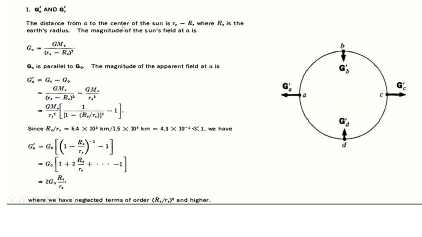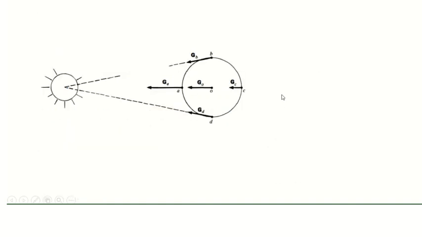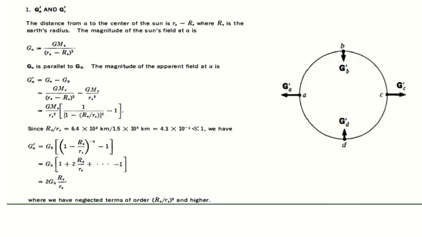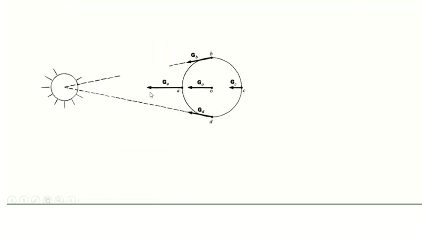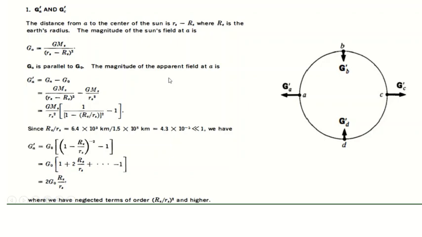The distance from A to the center of the Sun is RS. This radius is taken as RS, and RE is the Earth's radius.